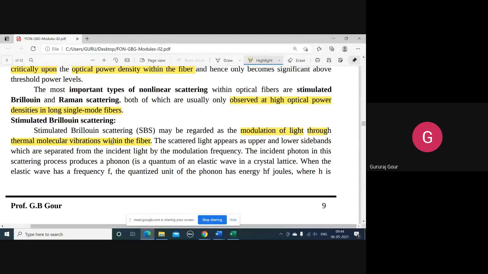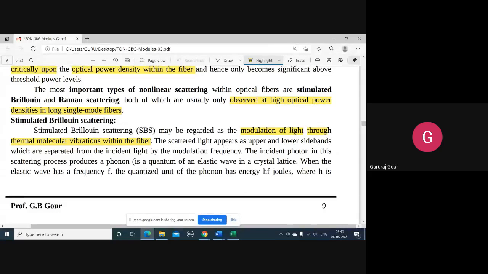Some molecular vibrations are happening within the fiber because of thermal agitation, the rise in temperature. They result in the remodulation of this intensity modulated light once again. That is actually known as stimulated Brillouin scattering, named after one person.